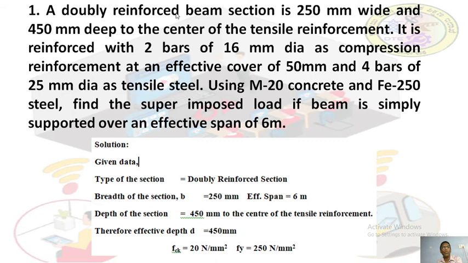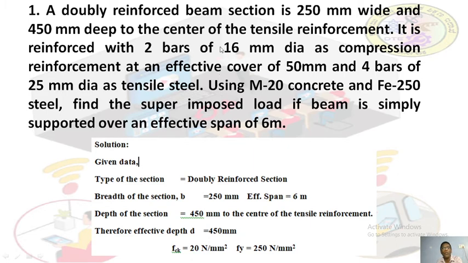A doubly reinforced beam section is 250 mm wide, that is breadth is equal to 250 mm, and 450 mm deep to the center of the tensile reinforcement. They have given small d directly, 450 mm. Many times students make a mistake. They take this as the overall depth. This is 450 mm to the center of the tensile reinforcement, directly given.